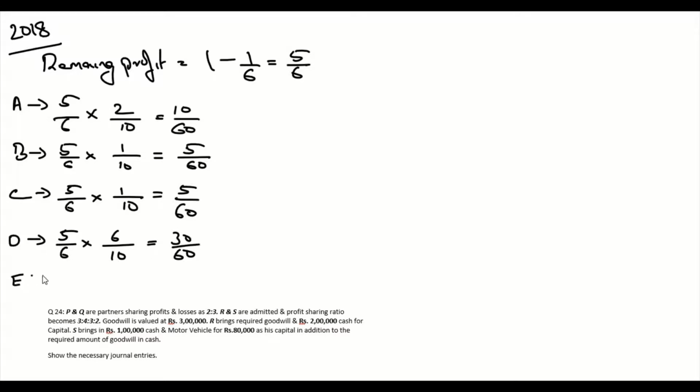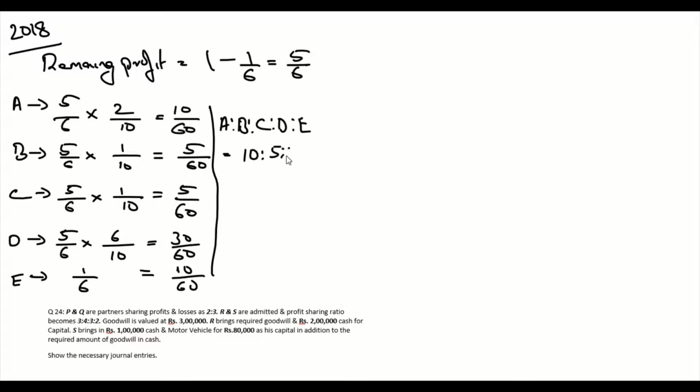Then we have E. He has 1/6 share in the new profit, that is, if we want to have the same denominator, it is 10/60. So the new profit sharing ratio between A, B, C, D and E is equal to 10:5:5:30:10. If you simplify it, it's going to be 2:1:1:6:2. So this is the new profit sharing ratio in 2018.